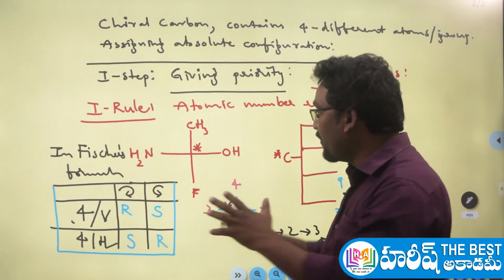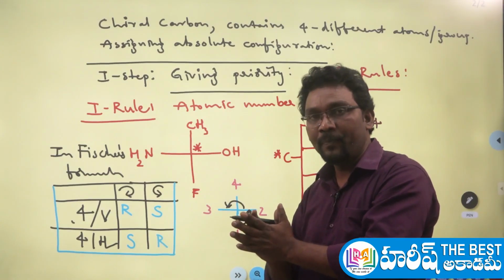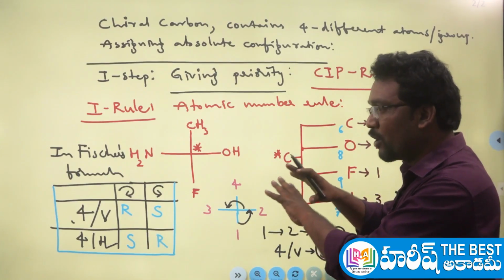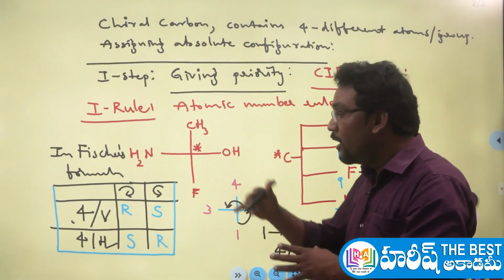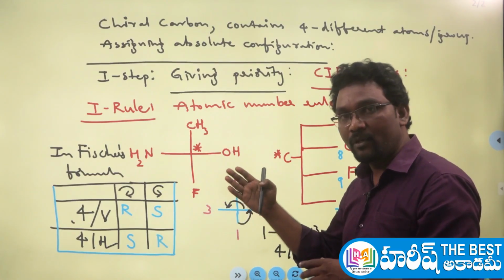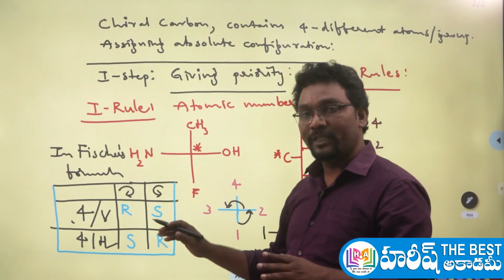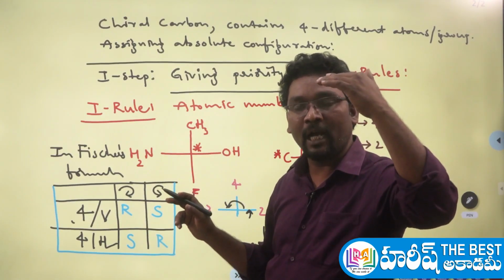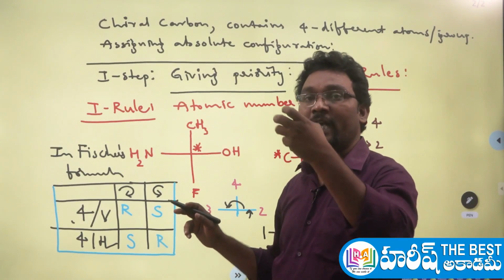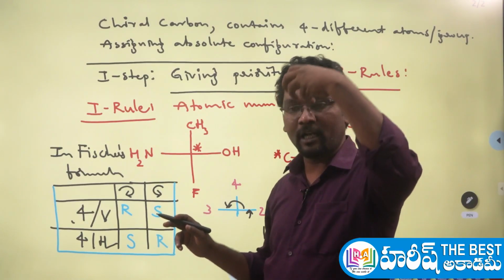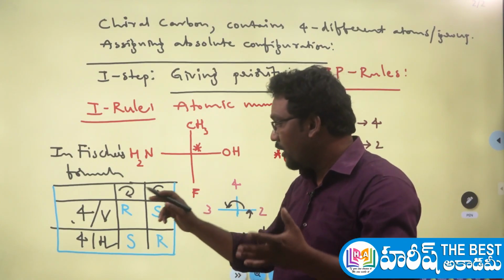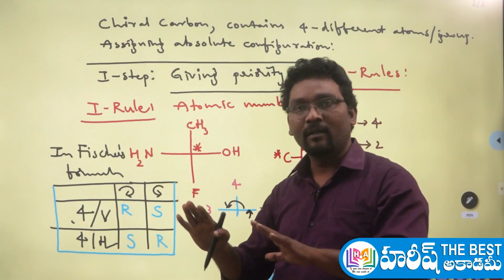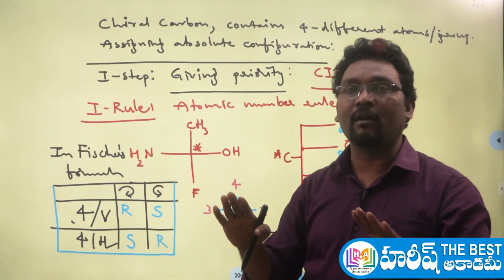And if the molecule is represented in the Fischer projection formula, how to assign the absolute configuration? Whenever the molecule is represented in the Fischer projection formula, just follow this chart. It is a simple shortcut. You have to check whether the fourth group is on the vertical line, irrespective of the position, whether above or below, that is secondary. Or if the fourth priority group is on the horizontal line, you have to check whether it is on the right or left side. Whether it is present on the horizontal line or not, that is what is important.